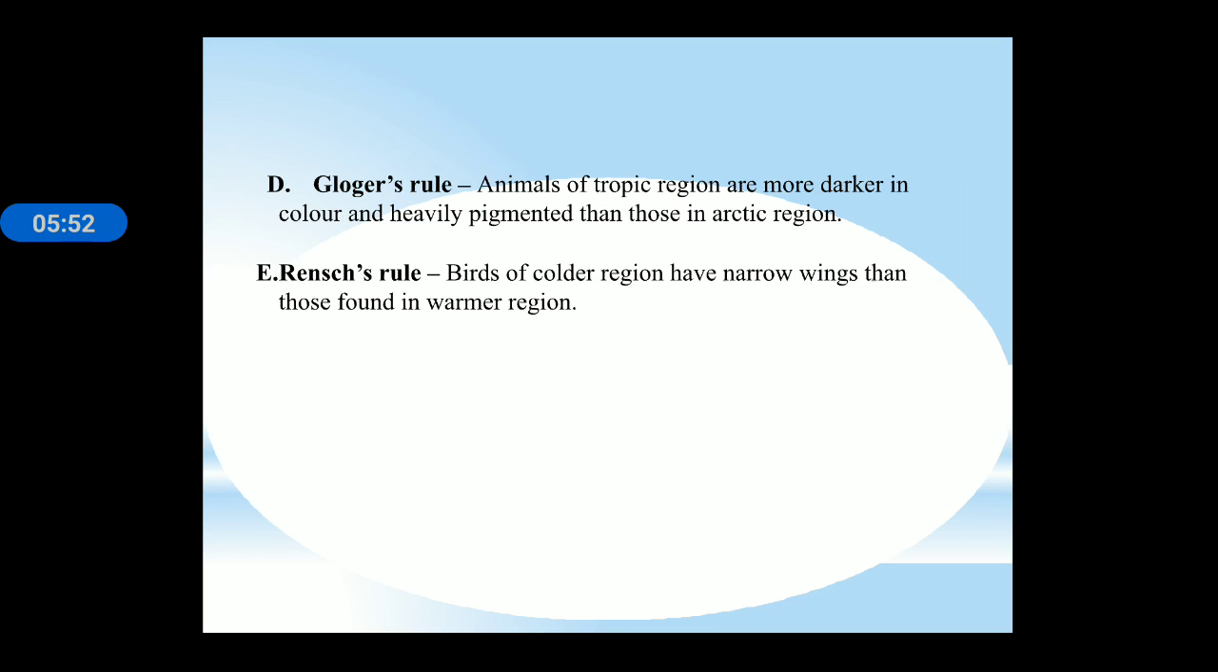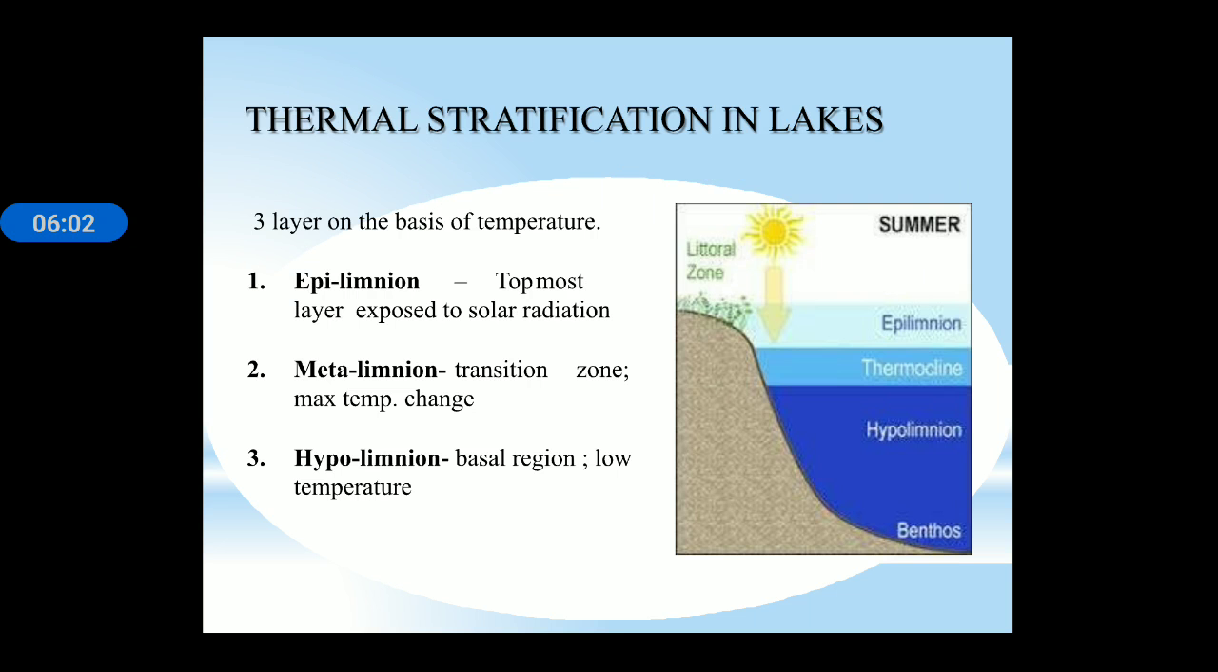Gloger's rule: animals of the tropical region are darker in color and more heavily pigmented. Allen's rule and Rancic rule: birds of colder regions have narrower wings than those of warmer areas. Next, thermal stratification in lakes.